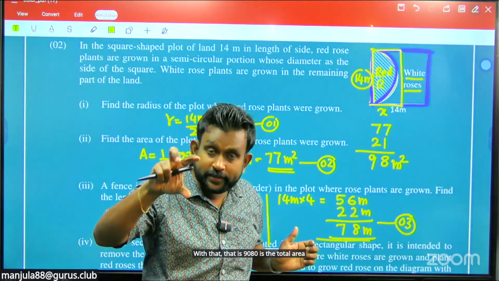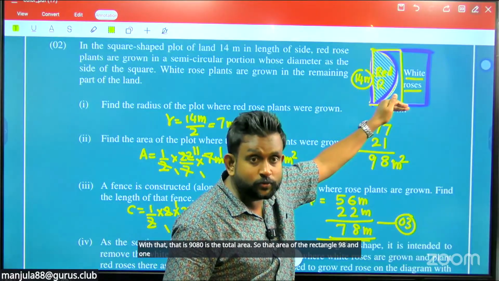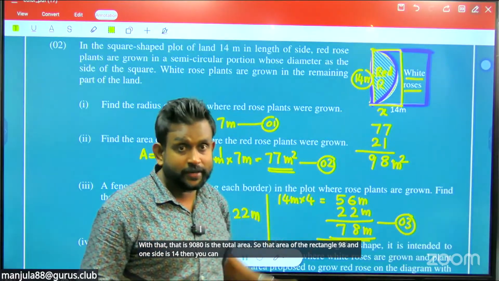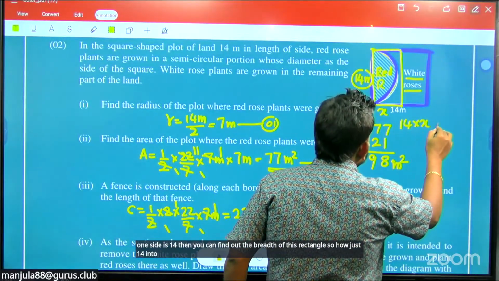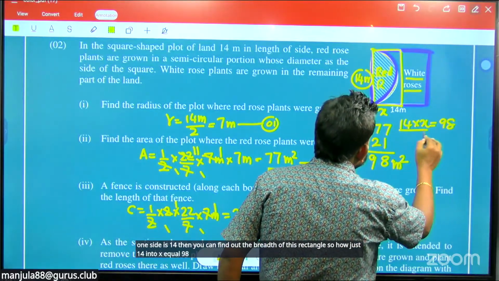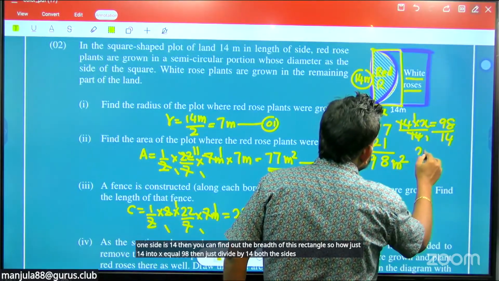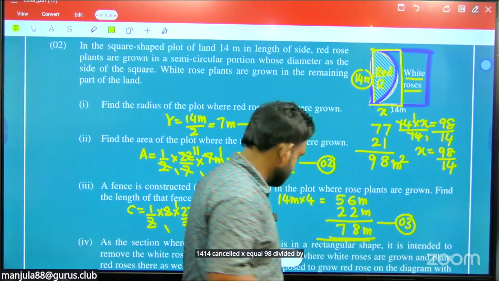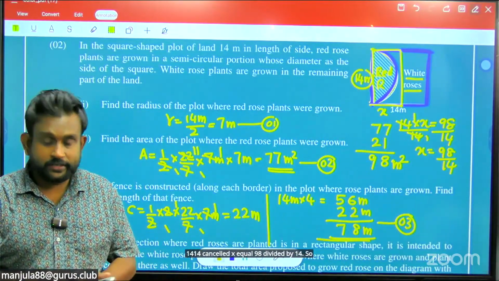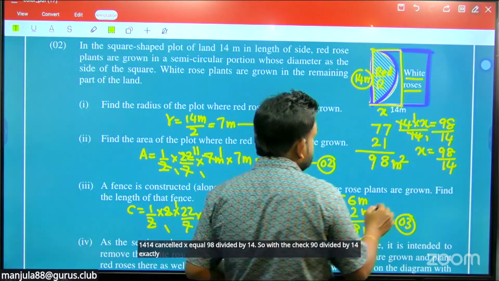So the area of the rectangle is 98 and one side is 14. Then you can find the breadth of this rectangle. 14 times x equals 98. Divide both sides by 14, 14 cancelled, x equals 98 divided by 14. That is exactly 7.